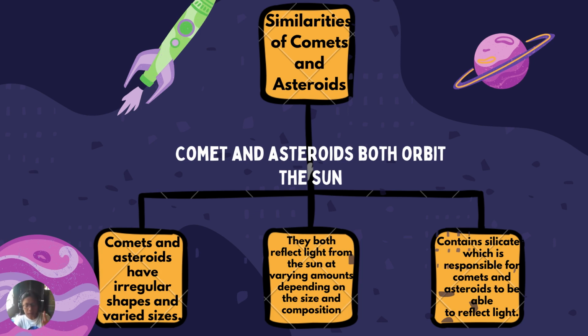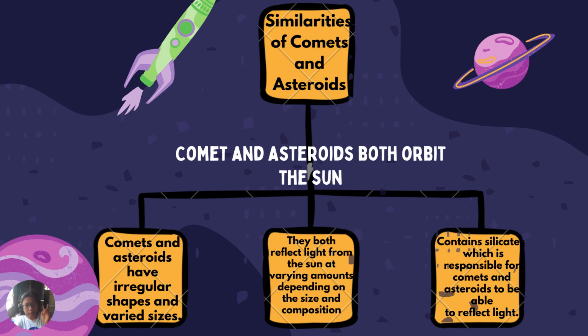Just like the Earth is revolving around the sun. That is why we call it the solar system, because our planet Earth can rotate on its axis and also revolve around the sun. Okay? Now, aside from those main similarities, comets and asteroids have irregular shapes and sizes. They do not represent a single shape, meaning to say it could be elliptical, it could be rounded, it could be irregular in shape and size.